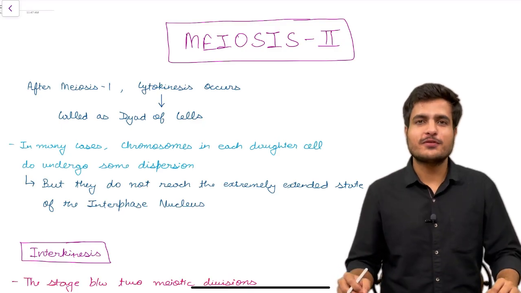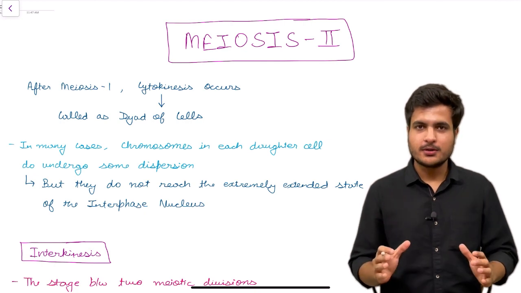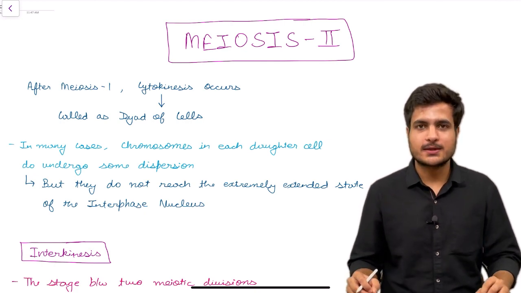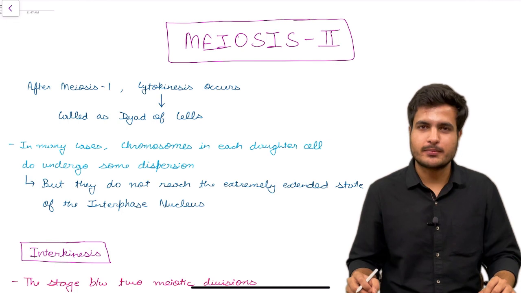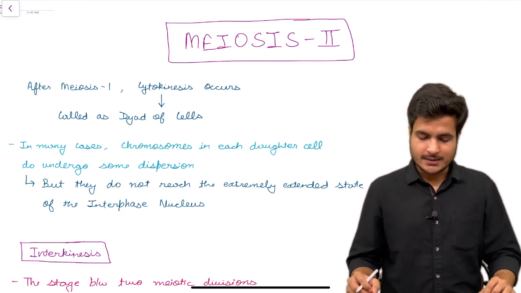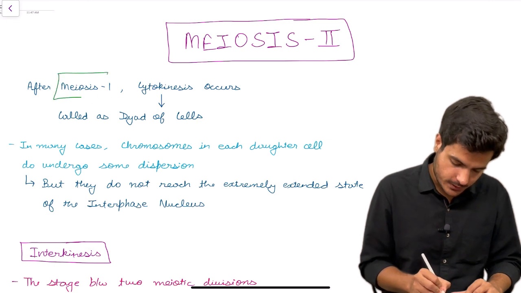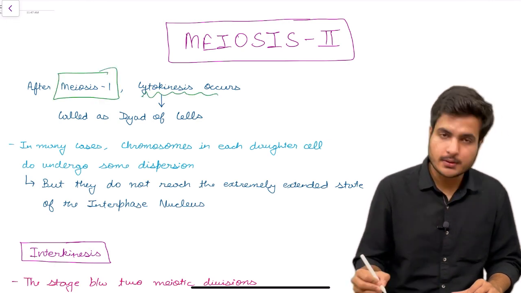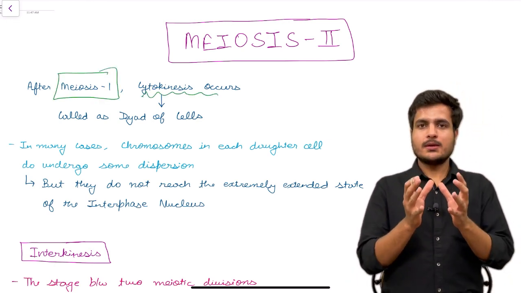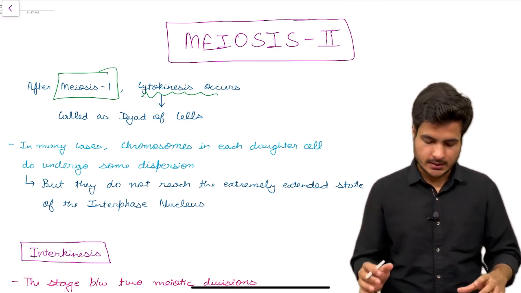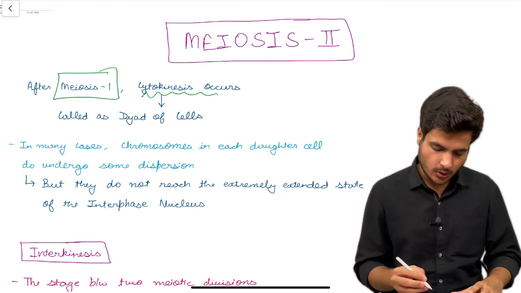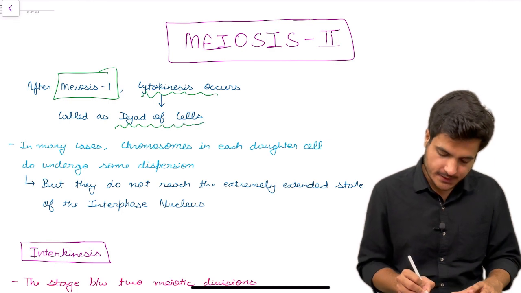Hello friends, in this video we'll be discussing meiosis second, which is the last topic to be discussed under the topic of cell cycle, class 11 biology. So let's start the discussion with meiosis second. That is, after meiosis 1, cytokinesis will occur and one parent cell will divide into two daughter cells, and those two daughter cells are together called a dyad of cells.